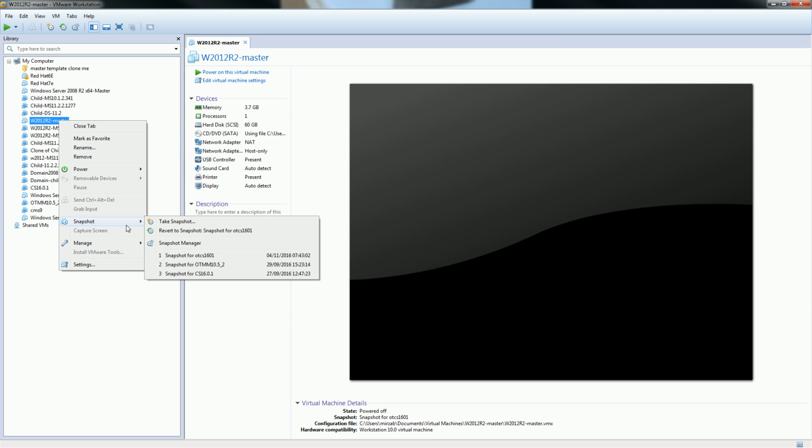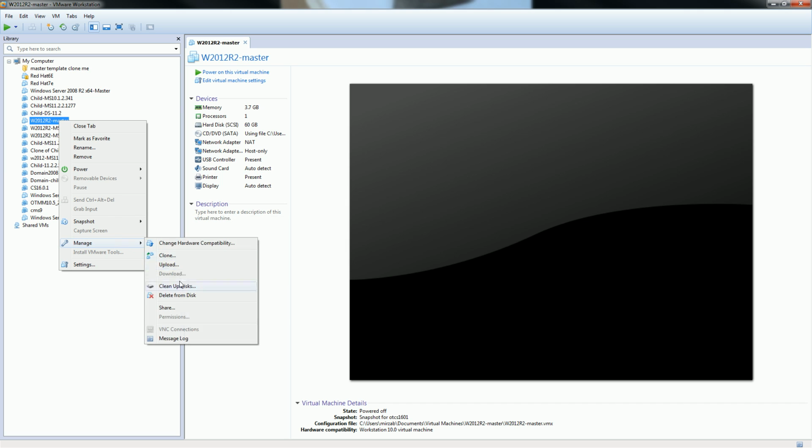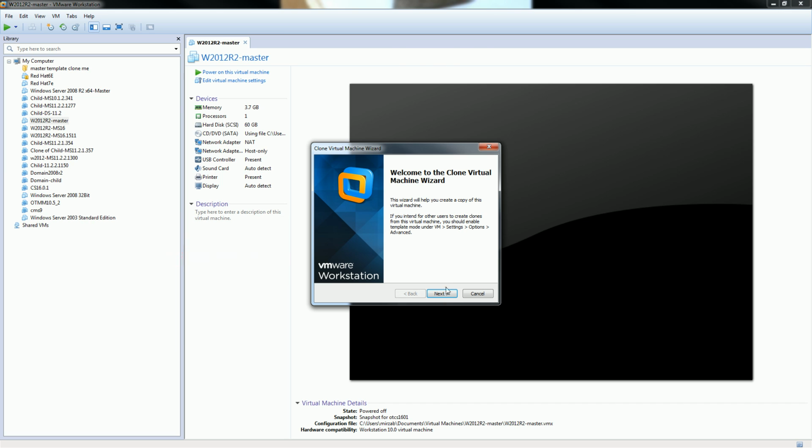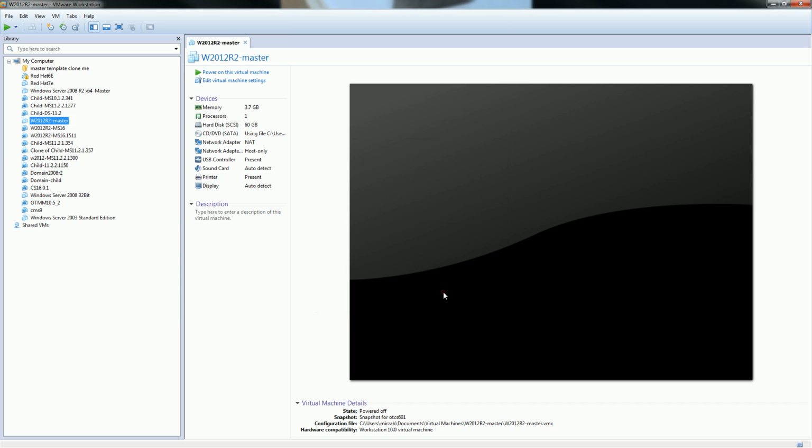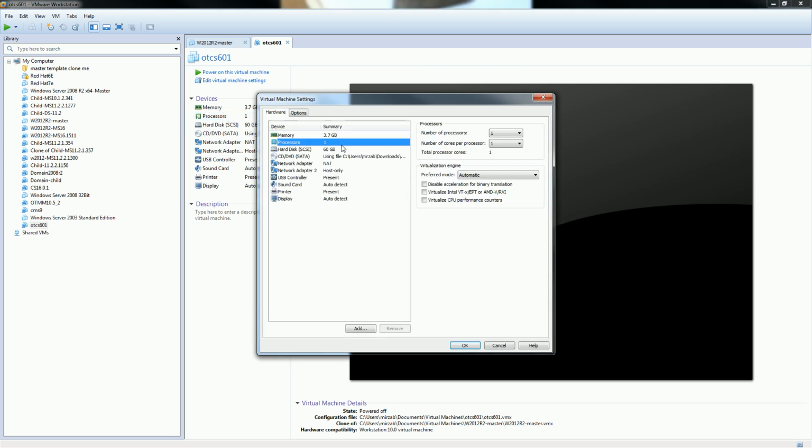So we'll create a new clone and go next, next, and next, and we'll name it OTCS 601 and finish, and it's done successfully.